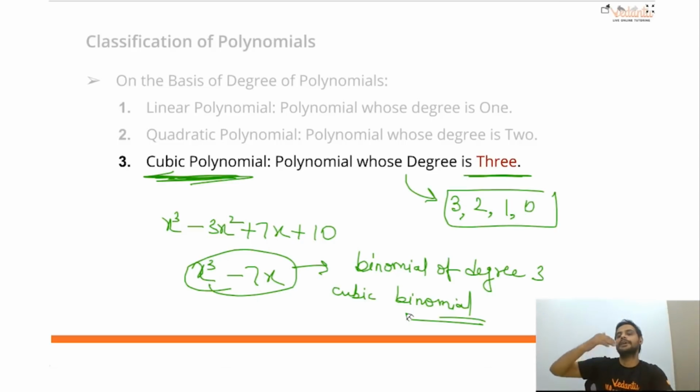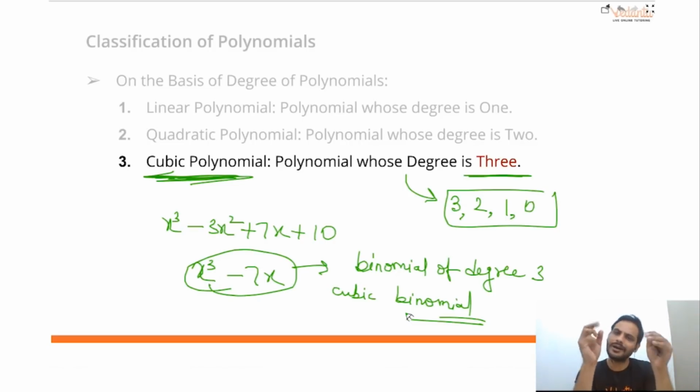Now see, if the terms are more than 3, you can give any specific name, like biquadratic. After trinomial you can say pentanomial for 5 terms, but we don't need to remember so many names. Rather, I'll say polynomial of degree 4, polynomial of degree 10, that is better. Because we are not here to mug things. I've told you, we are not here to mug things.